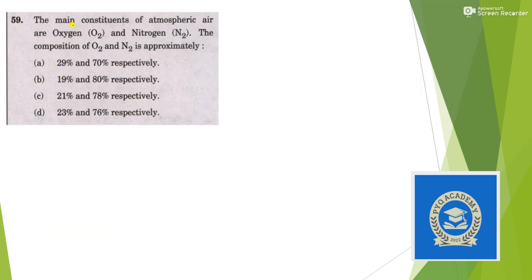Next question, the main constituents of atmospheric air are oxygen and nitrogen. So what is the composition of oxygen and nitrogen? So this is a very easy question. In fact, each and everyone knows that 21% oxygen and 78% nitrogen are there in the atmosphere. So no need for further explanation.